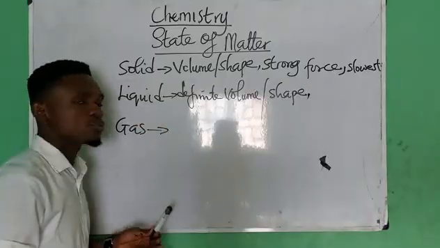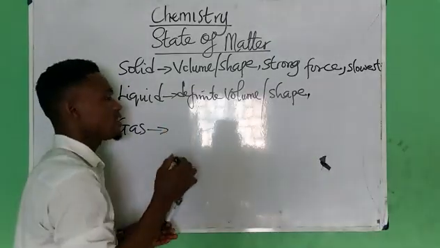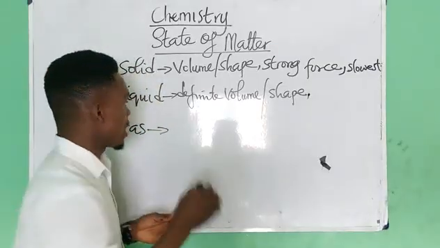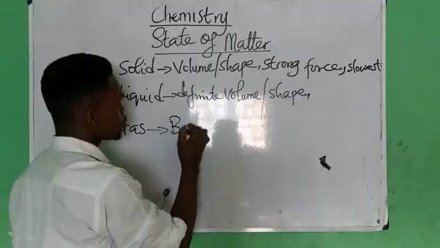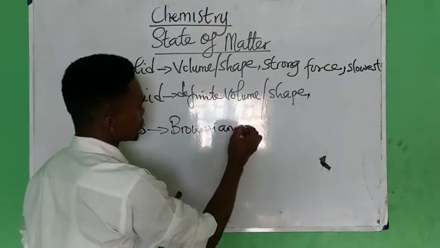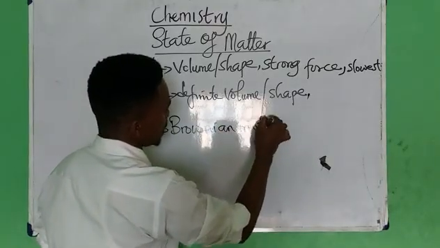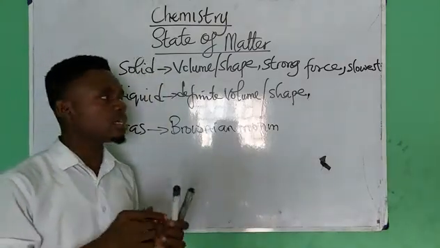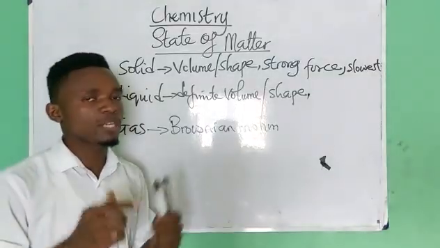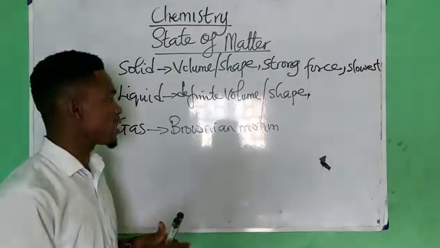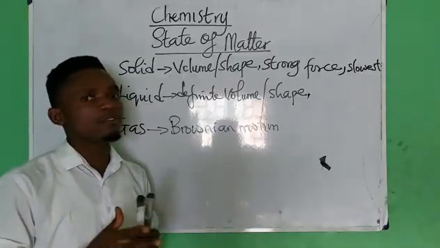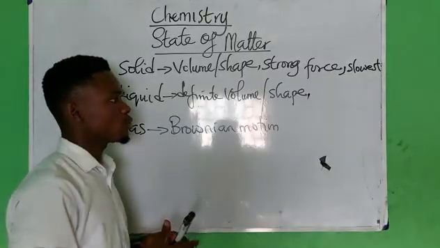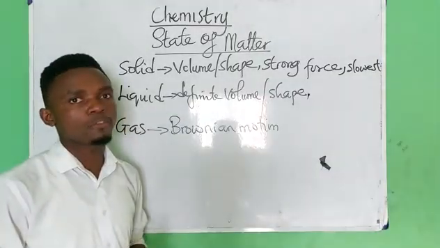What about gas? How will you describe gas? Gas has neither definite volume nor definite shape. And gas possesses a type of motion called Brownian motion. In this type of motion, the gases move irregularly or zigzag, bombarding the walls of the container. So please take note of that. Gases do not have definite volume nor definite shape, and they possess Brownian motion or a zigzag type of motion.